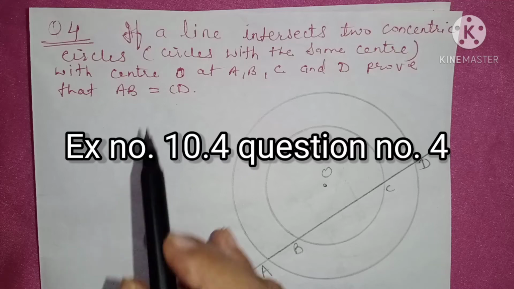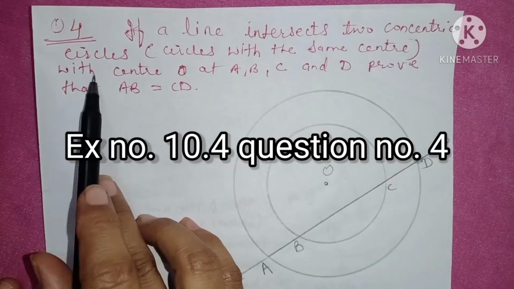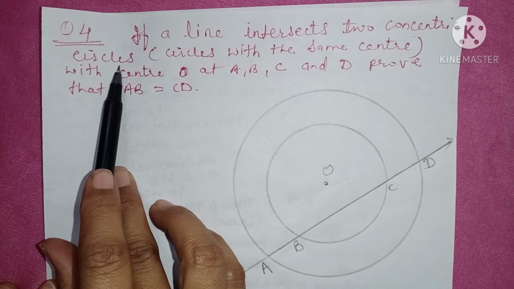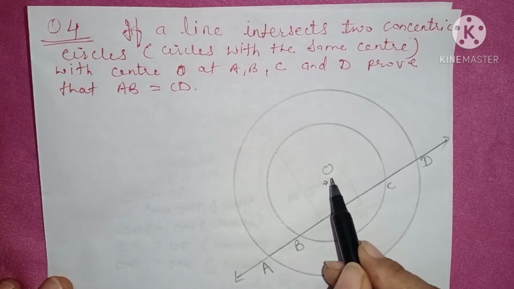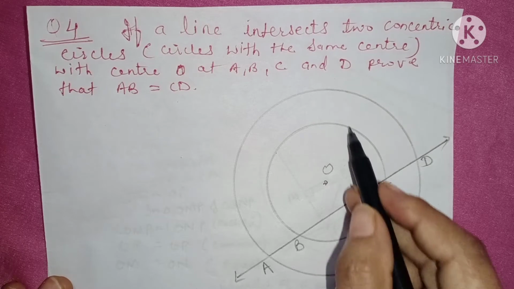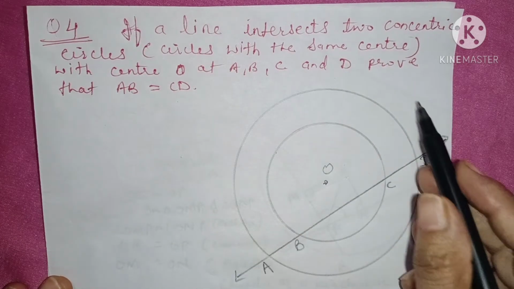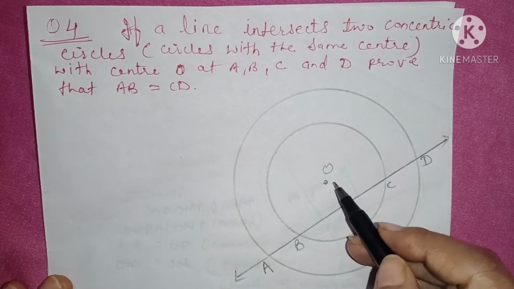Begin with question number 4. If a line intersects two concentric circles, what is a concentric circle? A circle with the same center. Like, here O is the center and with the same center I have drawn two circles. One is the inner circle and one is the outer circle. That is known as concentric circles.